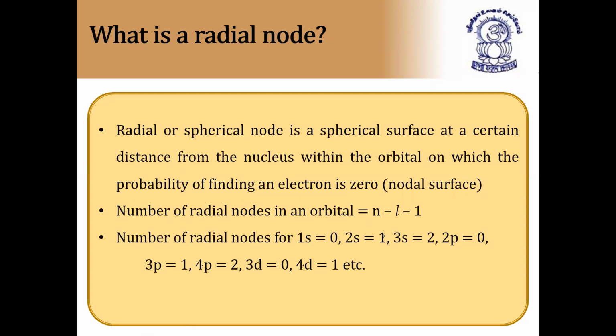So number of radial nodes in an orbital is given by the formula n minus L minus 1. This formula is very important. So number of radial nodes in 3s orbital, number of radial nodes in 1s orbital, like that they'll ask in the question in the examination. So n minus L minus 1. So number of radial nodes for 1s is equal to 0, because L value is equal to 0 for s orbital, and 1 minus 0 minus 1 becomes 0.